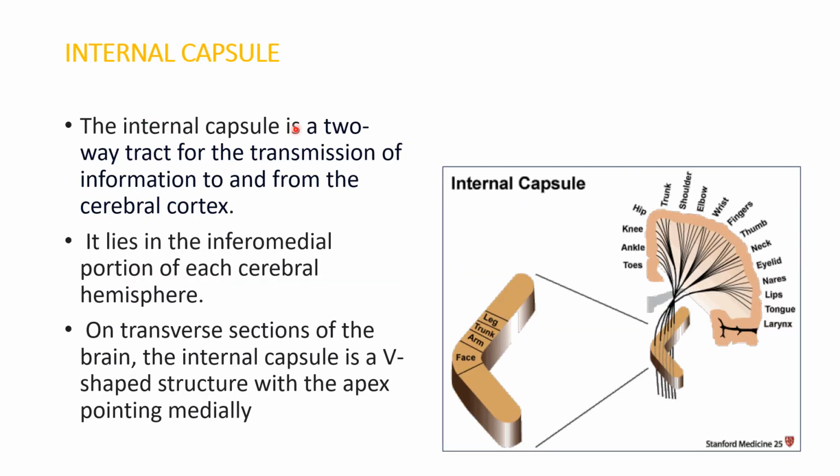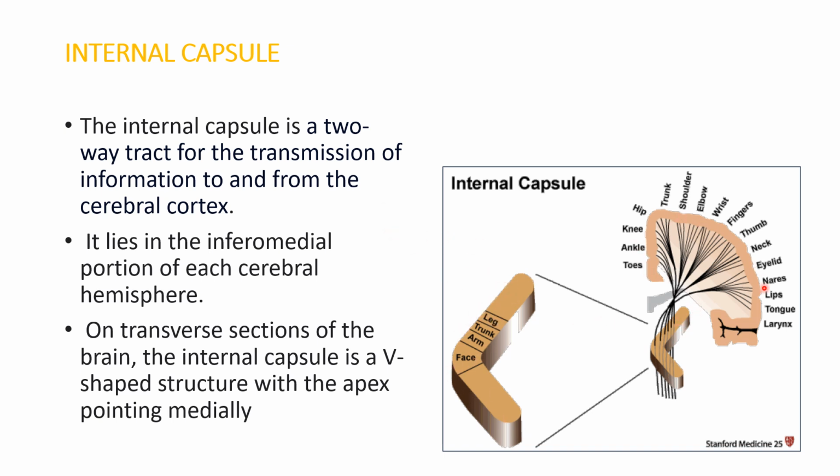Now coming to the internal capsule. What is this internal capsule? The internal capsule is a two-way tract for the transmission of information to and from the cerebral cortex. It carries information from the cerebral cortex and gives information to it, so it has both afferent and efferent projection fibers. Our corona radiata and internal capsule both have afferent and efferent projection fibers.